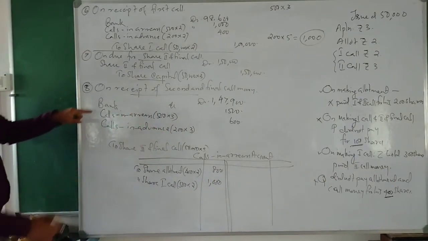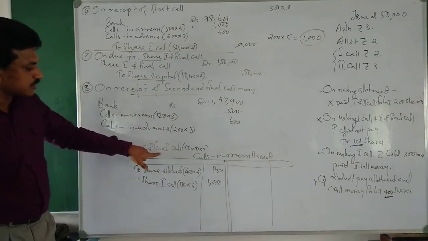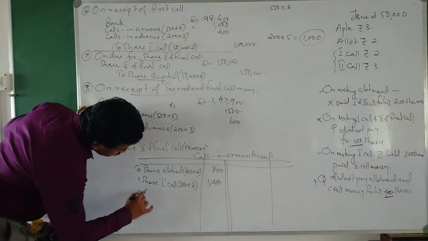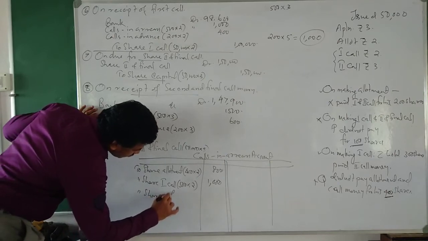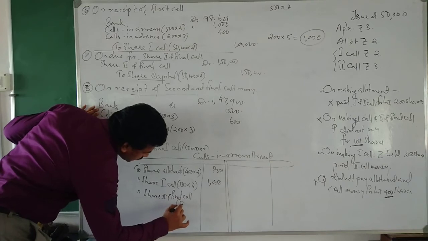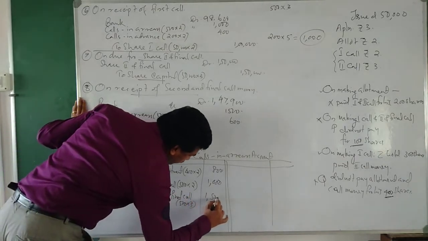Then on making the second call, there were also calls in arrears. Calls in arrears debtor to share second and final call: 500 into 3, that is 1,500.